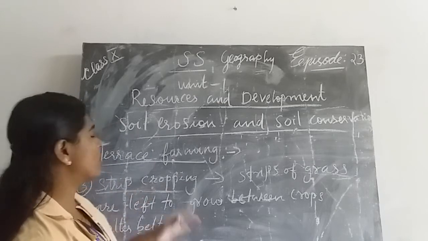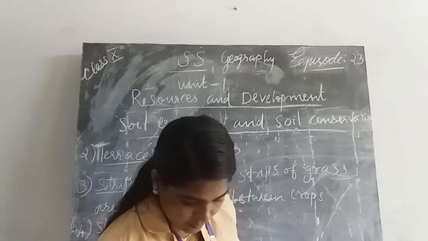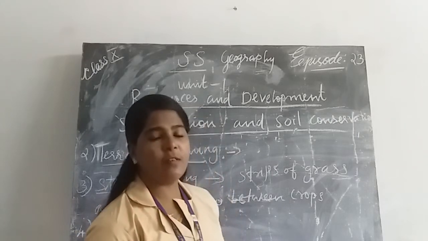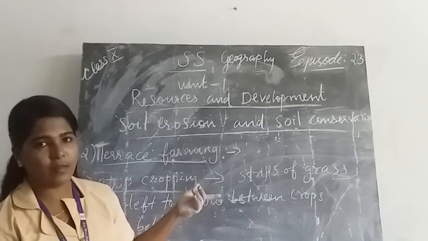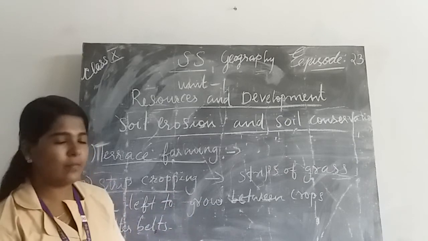Then strip cropping. What do you mean by strip cropping? Here, fields are divided into strips. Then crops are cultivated. That is strip cropping.